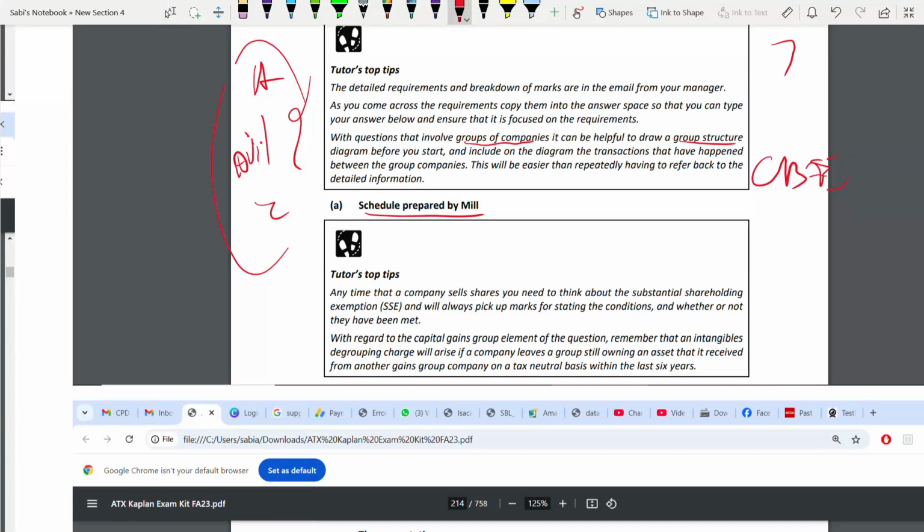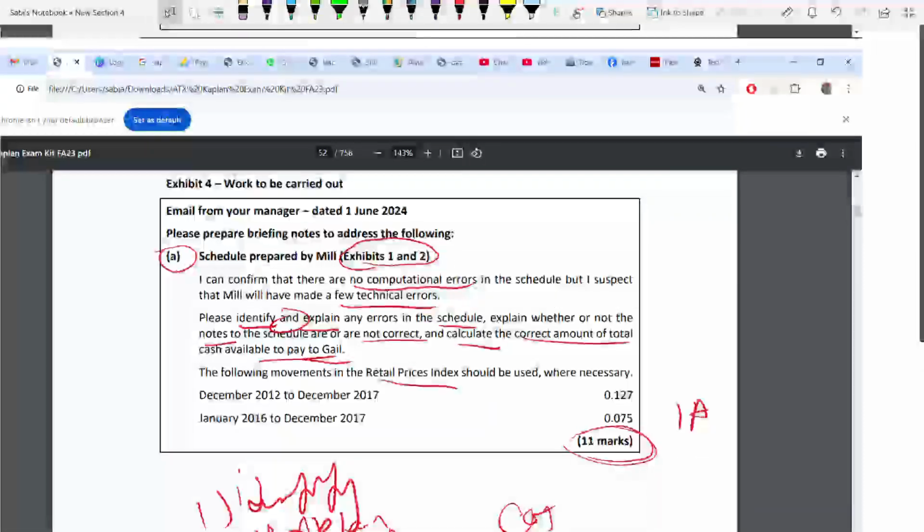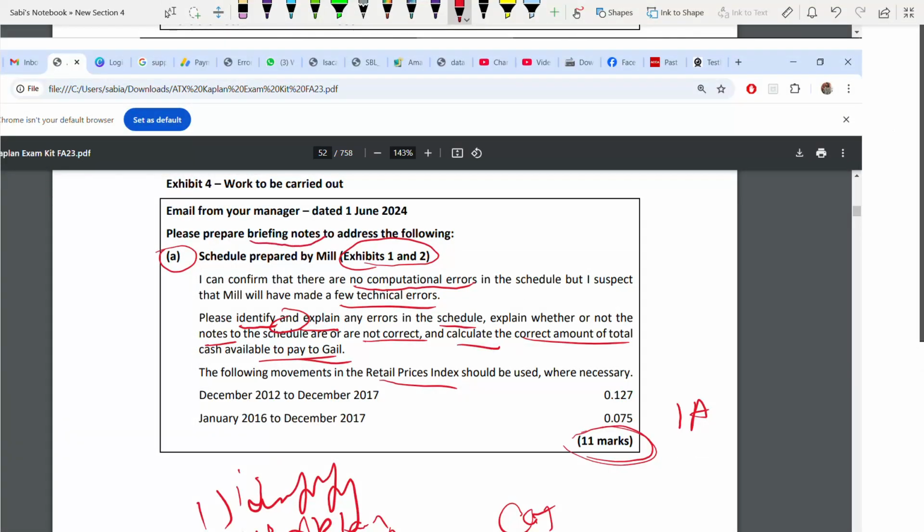Schedule prepared by Mill. Remember, what is the requirement asking you? Go to the detailed requirement. Prepare briefing notes. Remember, one of your communication skill. This is your professional skill, right? Communication. This is only tested in section A. That means format, correct format. There is no structure for briefing notes, okay? But write a proper subheading. Under that, write in paragraphs.